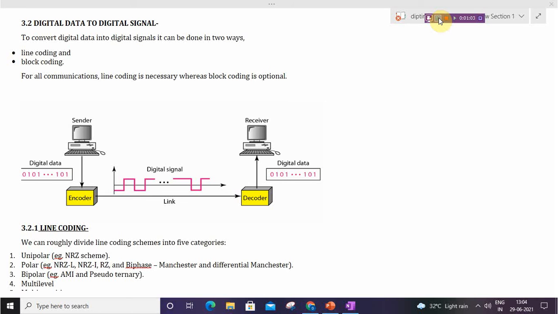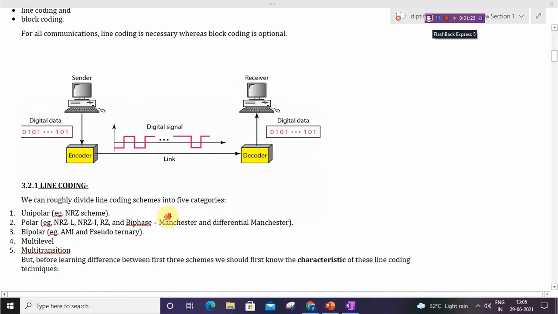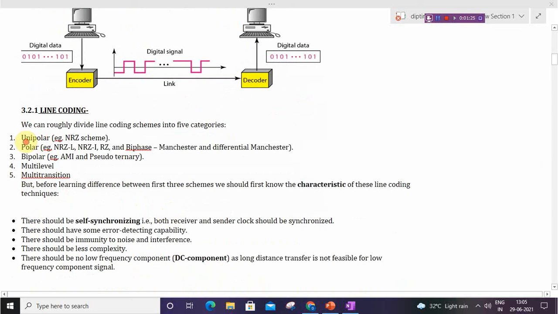As I have discussed in the previous class, there are different methods to convert data into signal, and to convert digital data to digital signal there are two methods, line coding and block coding. In this video we will discuss some line coding schemes, that is unipolar and polar.